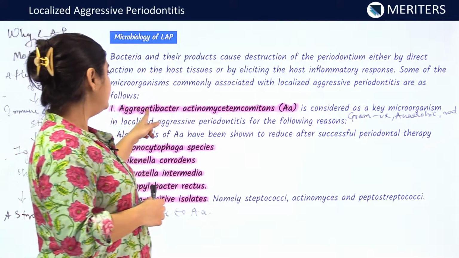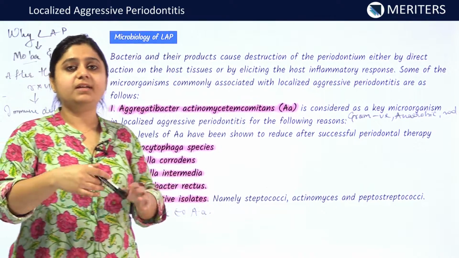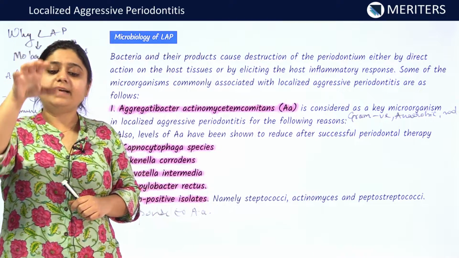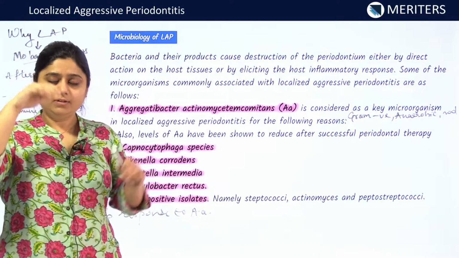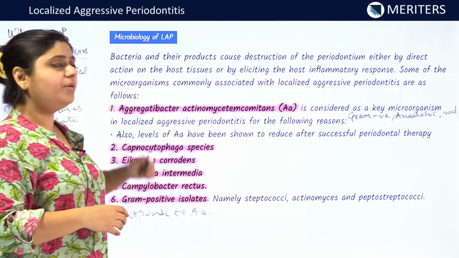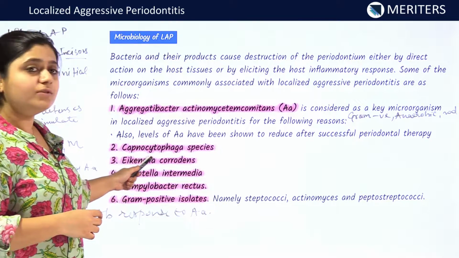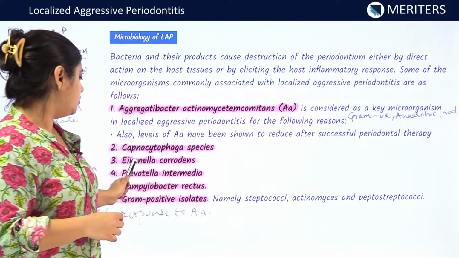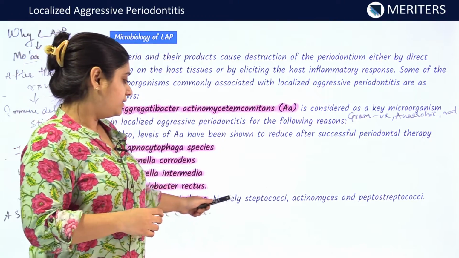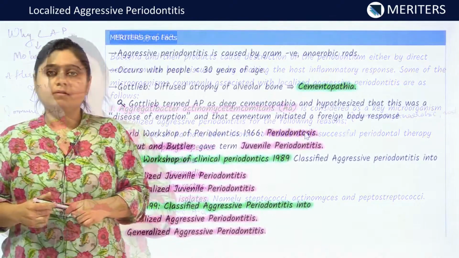It is seen that the levels of AA decrease as the treatment progresses. As we treat individuals affected by LAP, localized aggressive periodontitis, it is seen that the amount of AA bacteria decreases in that individual. The other organisms apart from AA responsible for causing localized aggressive periodontitis are Capnocytophaga species, Eikenella corrodens, Prevotella intermedia, Campylobacter and gram-negative isolates such as Streptococci, Actinomyces and Peptostreptococci.